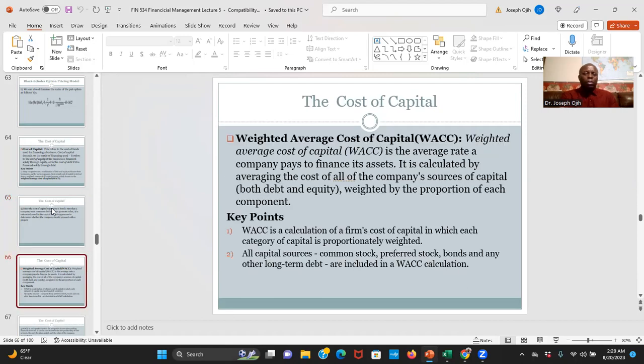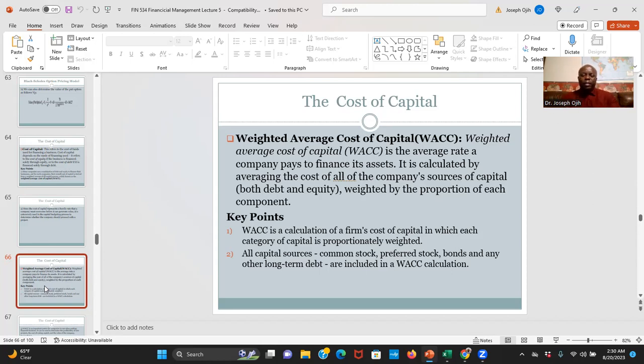So let's go to what we have today, which is our main focus: how to compute the weighted average cost of capital. So what is the weighted average cost of capital anyway? Well, in finance, we give it the acronym WACC. The weighted average cost of capital simply means the average rate a company pays to finance its assets.